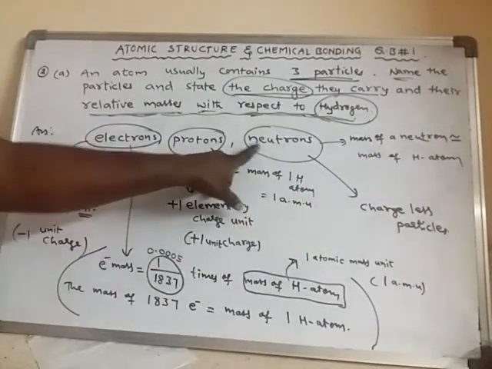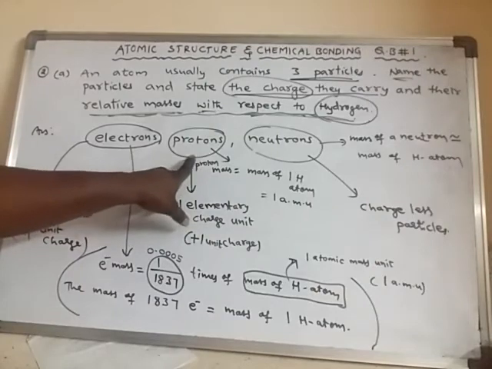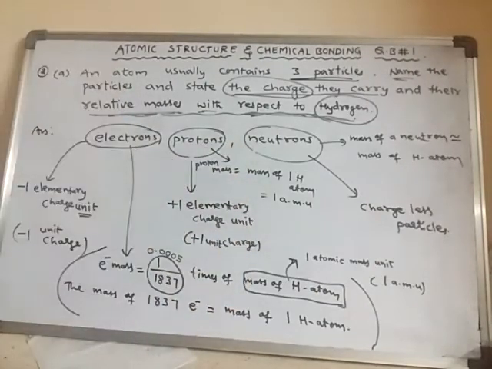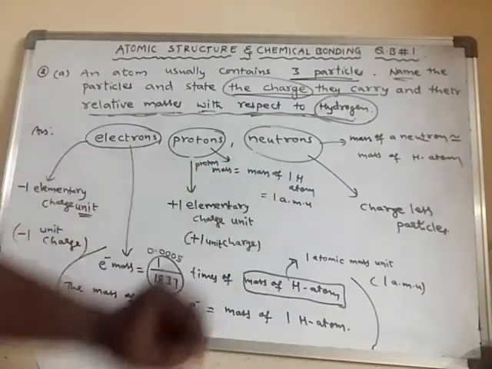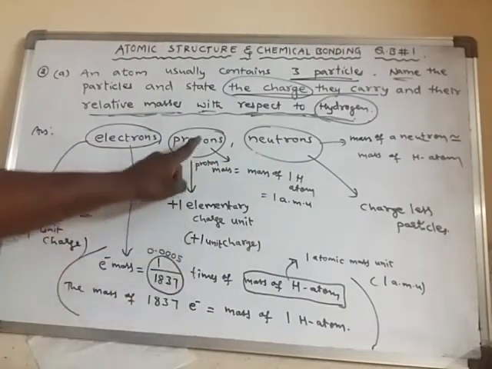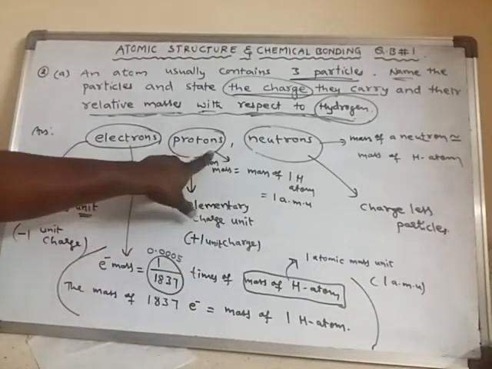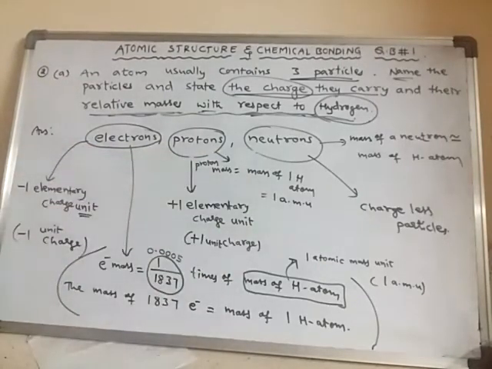Generally, if you compare these two particles, the protons with neutrons, the neutrons will be very slightly heavier than protons. But in general, we will consider that the mass of a proton is almost equal to the mass of a neutron. Generally we have to consider it like that. Okay, so this is the answer for this question.